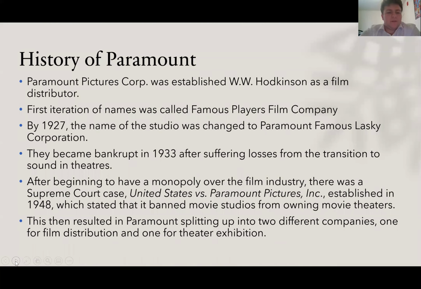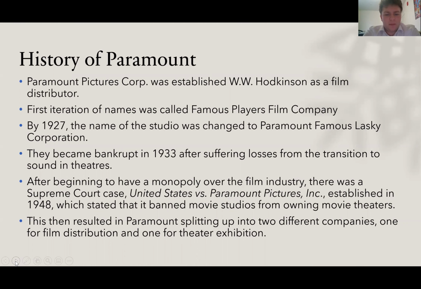So the history of Paramount is Paramount Pictures Corp was established by W.W. Hodkinson as a film distributor. In the first iteration of names, it was called Famous Players Film Company. By 1927, the name of the studio was changed to Paramount Famous Lasky Corporation with a merger. They became bankrupt in 1933 after suffering losses from the transition to sound in theaters, because beforehand it used to just be moving pictures with no sound.